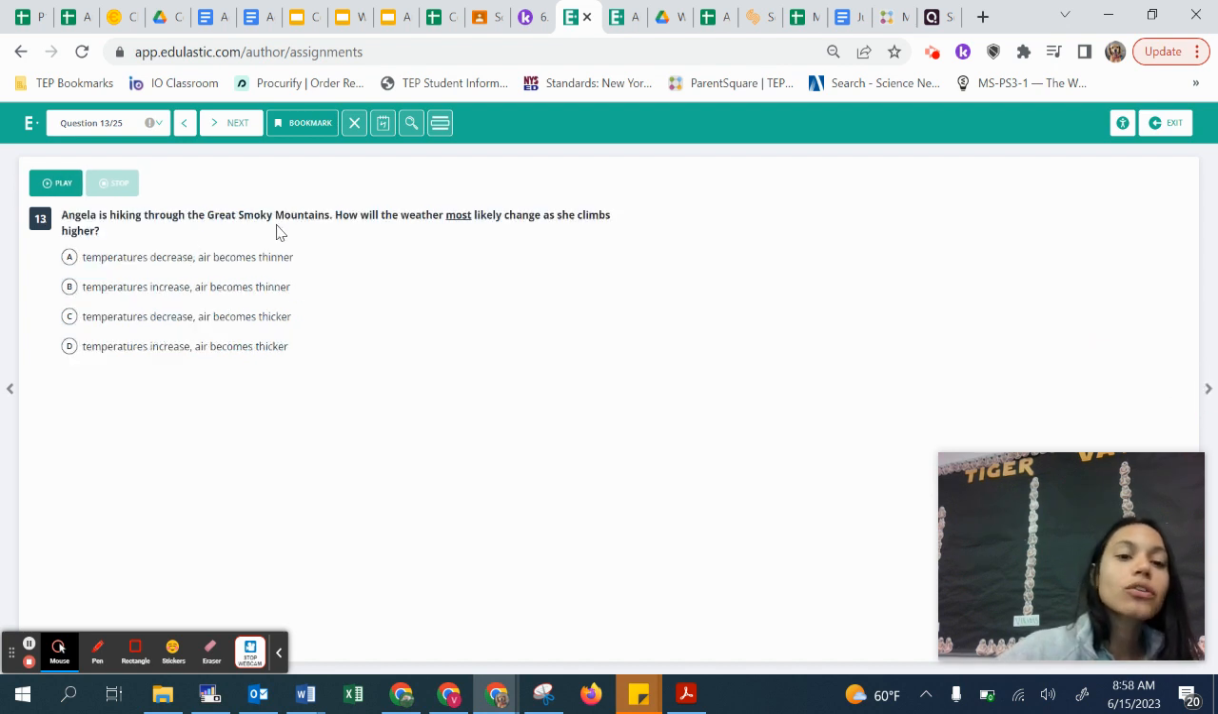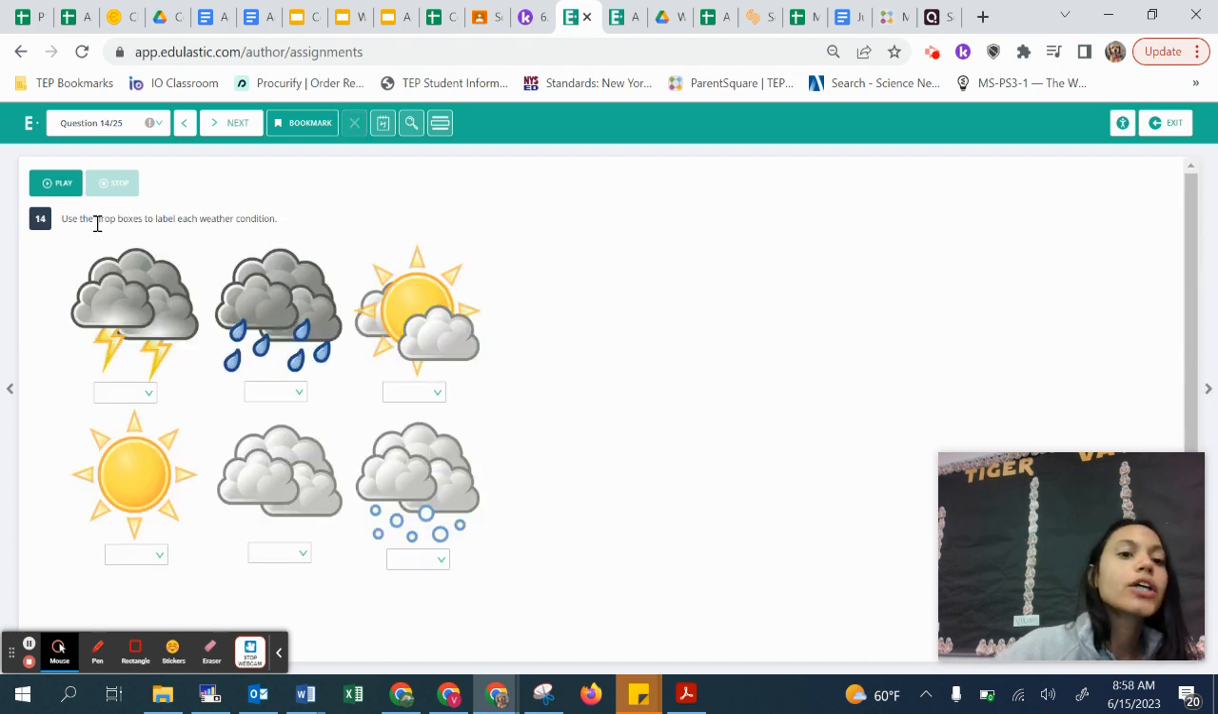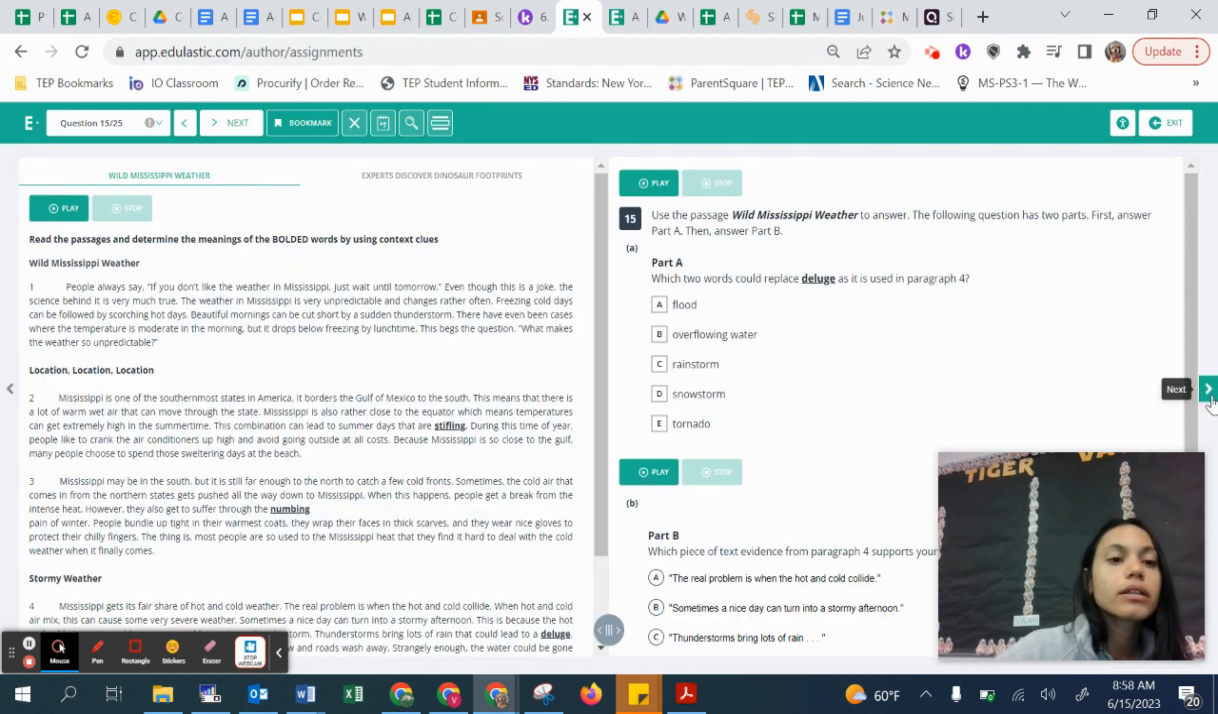13, Angela is hiking through the Great Smoky Mountains. How will the weather most likely change as she climbs higher up the mountain? Will temperatures decrease and air become thinner? While temperatures increase and air become thinner. While temperatures decrease and air become thicker. While temperatures increase and air become thicker. 14. Use the drop boxes to label each weather condition. So is it stormy, sunny, or snowy? So on and so forth.